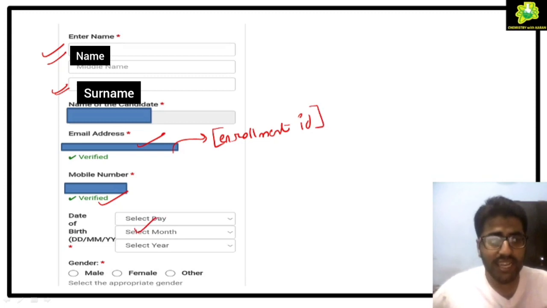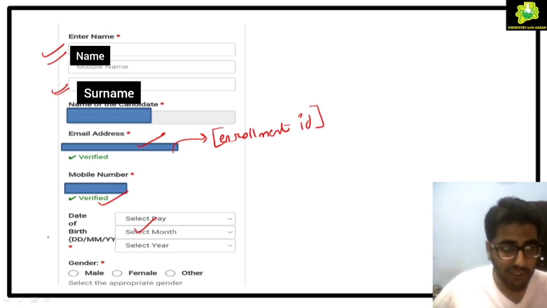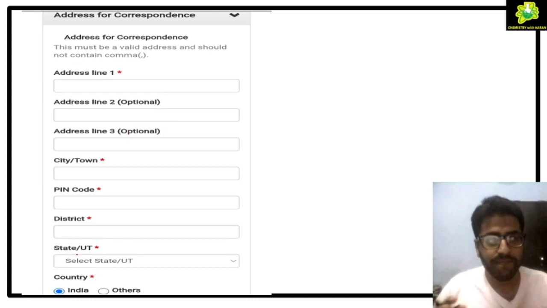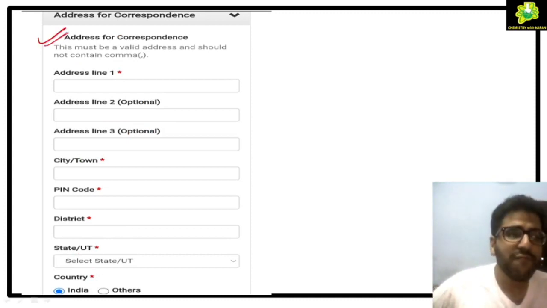Now moving further, you will be asked for date of birth and gender, and you can fill those. Now you will be asked for the address for correspondence.